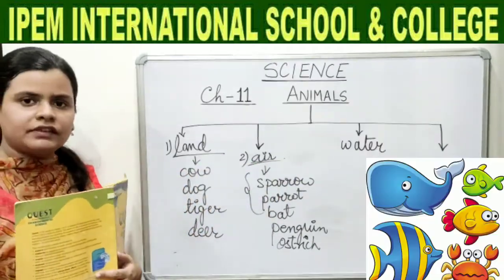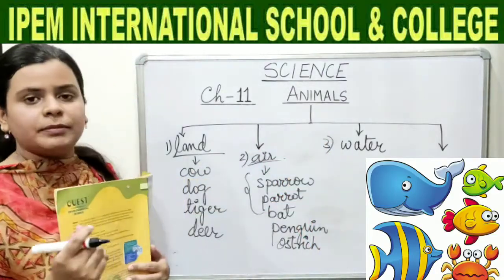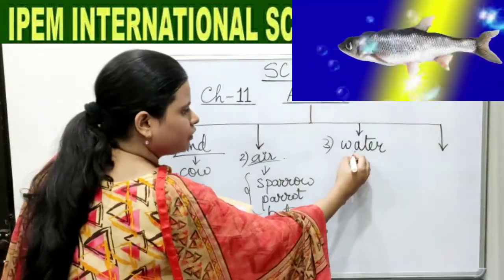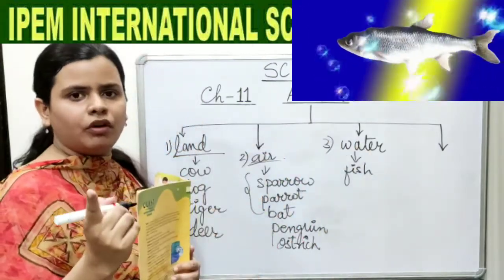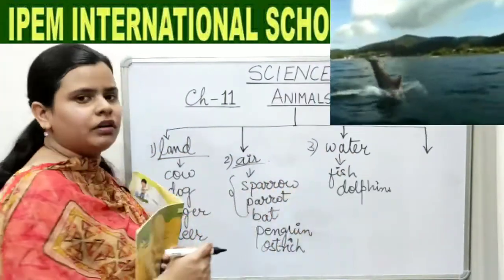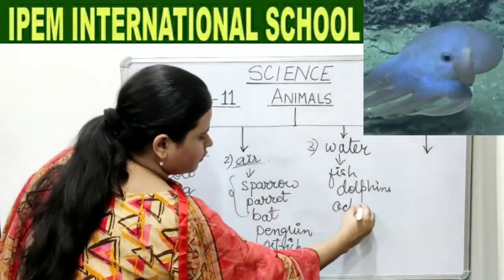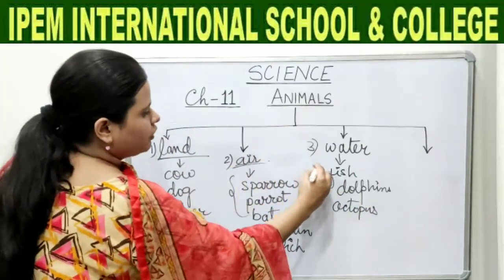Now children, there are some animals which live in water. Now tell me, do you know any water animals? Yes, good. Fish. Any more? Yes, dolphins. Any more? Yes, very good, octopus. All these are examples of water animals.